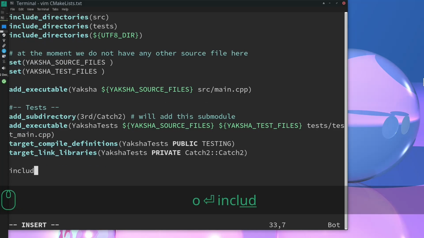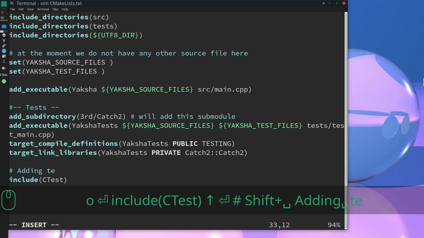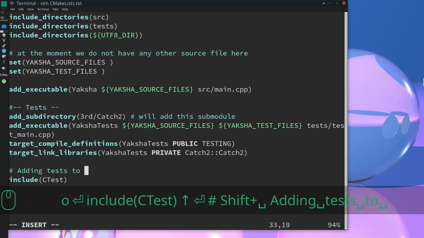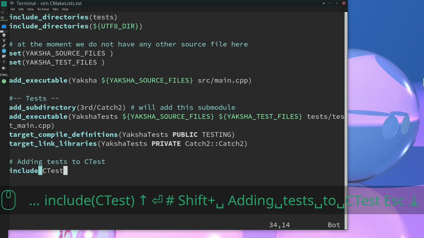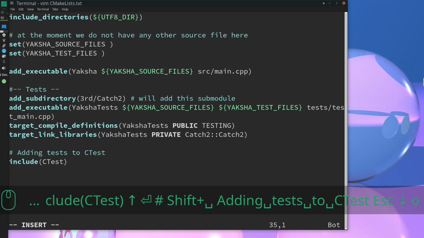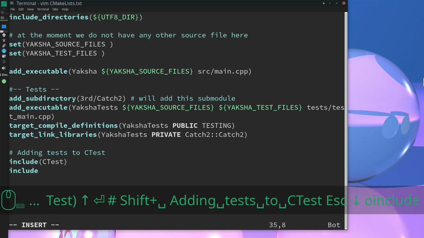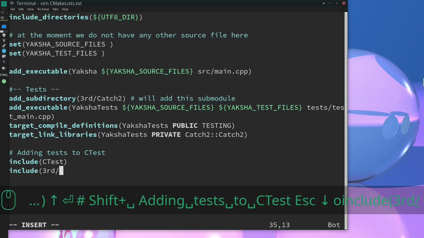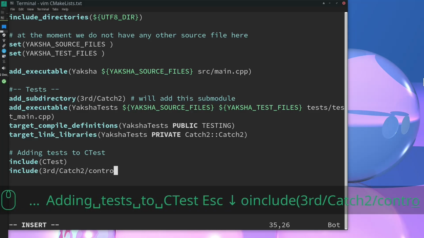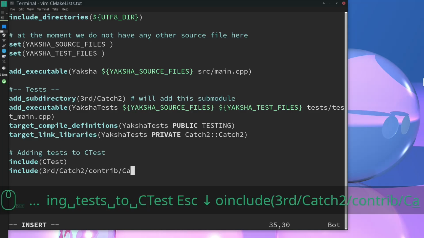I'm just following that. All right, here we are setting up the CTest. This allows us to, for example, see the different tests that we had in CLion. Yeah, so you need to use CTest for that. Basically, you can create your own test binary without using catch2 or any other libraries.